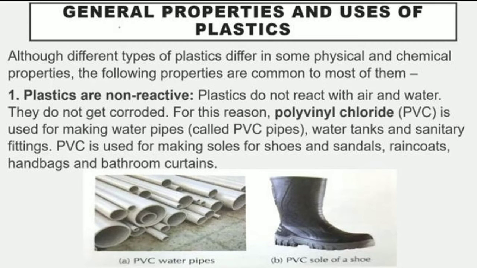General properties and uses of plastics. Although different types of plastics differ in some physical and chemical properties, the following properties are common to most of them. And which are those properties? We will see them. Right? Plastics are non-reactive. That means plastics do not react with air and water. They do not get corroded. Corroded means उनको कांट नहीं लगता. Right? For this reason, polyvinyl chloride, PVC, is used for making water pipes called PVC pipes, water tanks and sanitary